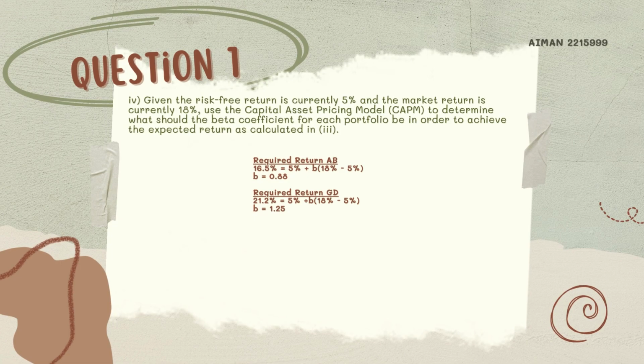Next question: given the risk-free return is currently 5% and the market return is currently 18%, use the capital asset pricing model to determine what the beta coefficient for each portfolio should be in order to achieve the expected return as calculated in 3. Basically, to answer this question, we must use the formula of required return from the capital asset pricing model. When we calculate, we will find the beta for Alpha and Beta is 0.88, while the beta for Gamma and Delta will be 1.25.